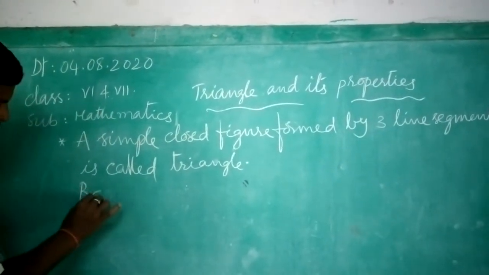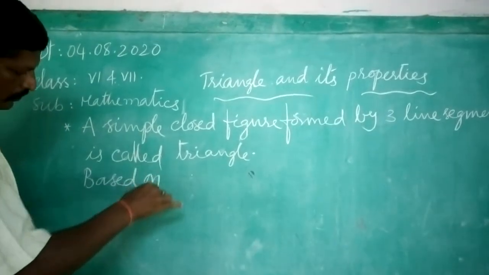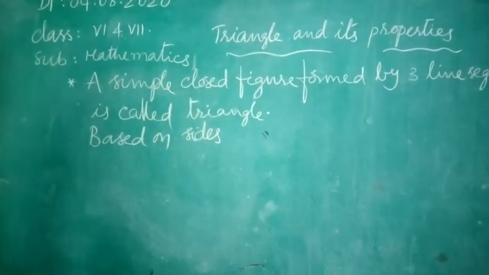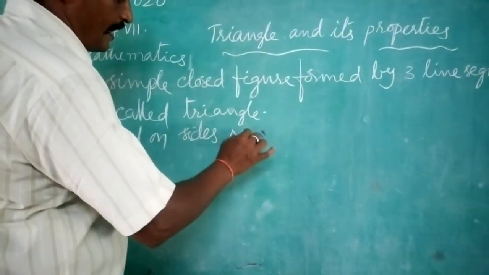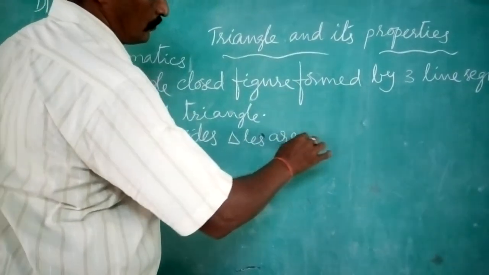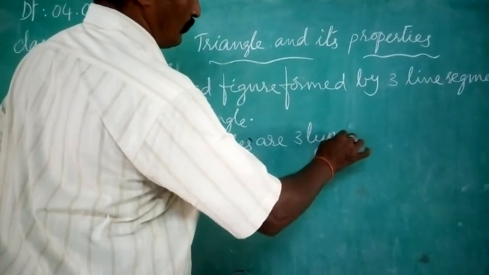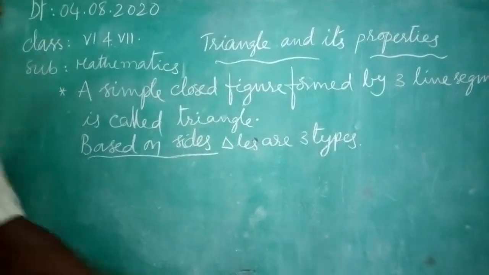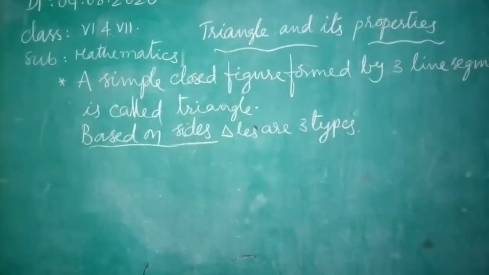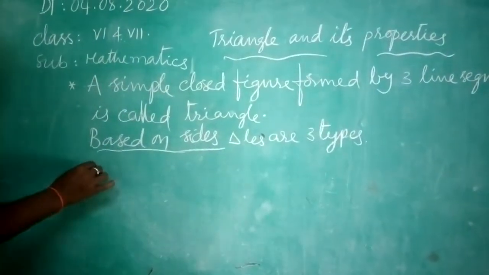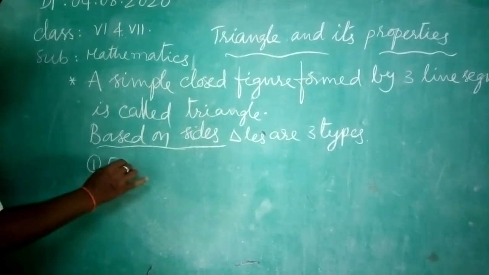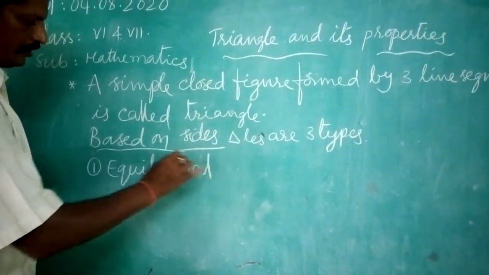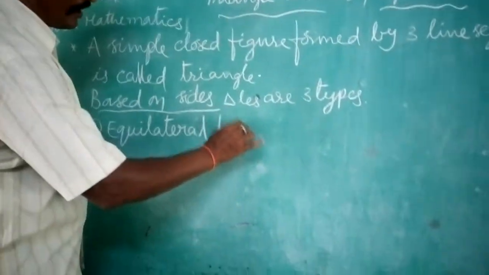Based on sides, triangles are three types. First one, equilateral triangle.